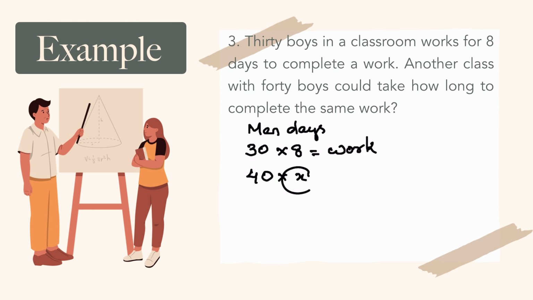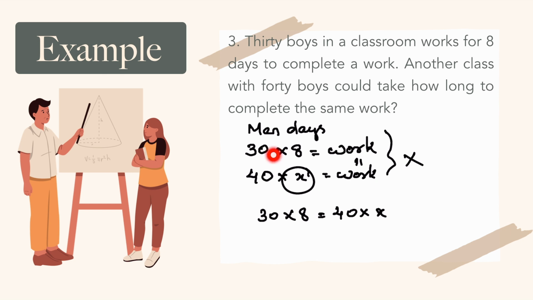This is the question. This is also work, isn't it? This is also total work. The same work. Both works are same. So 30 into 8 is work. 40 into x is work. So we can equate, right? In man days questions, we can simply equate. We can skip this step in the future questions. This is the first question we are solving, that's why I am writing this.